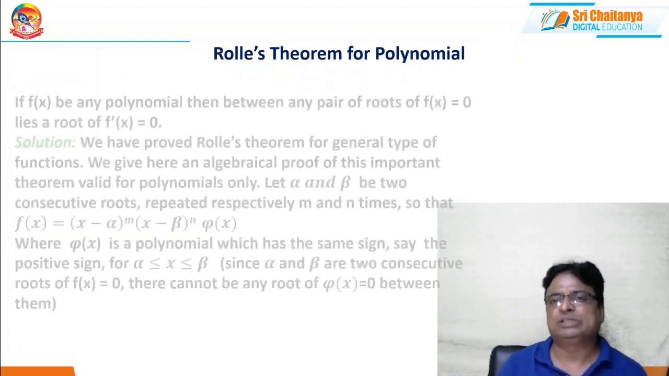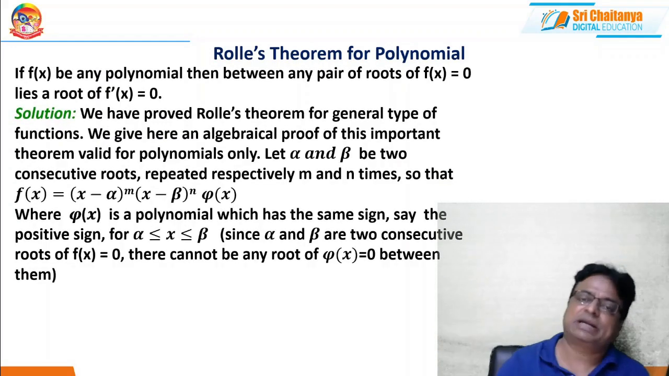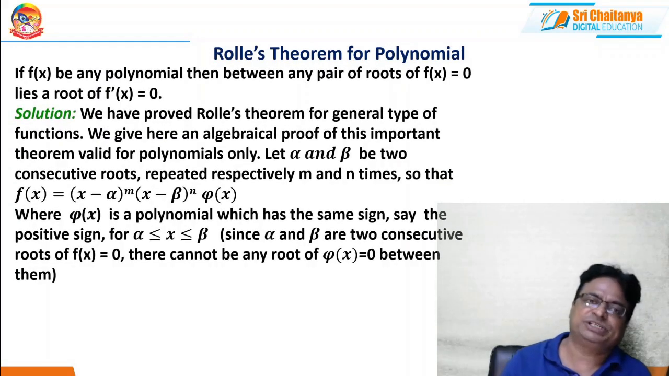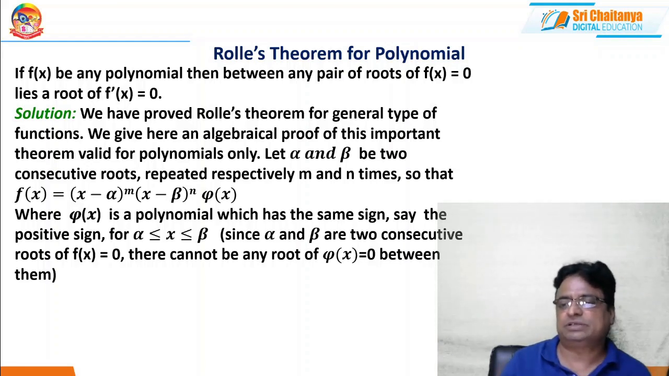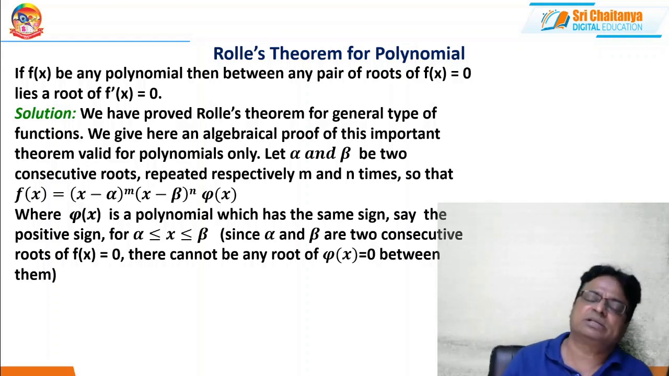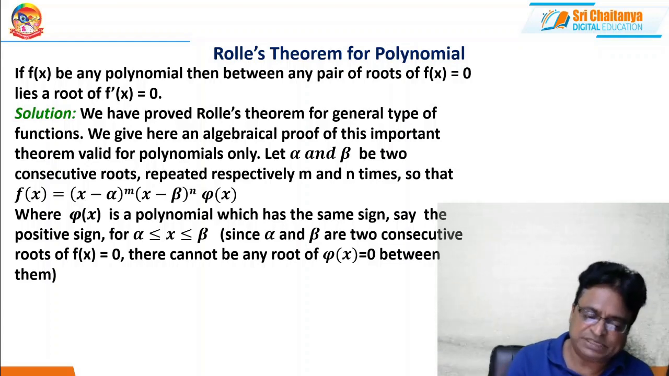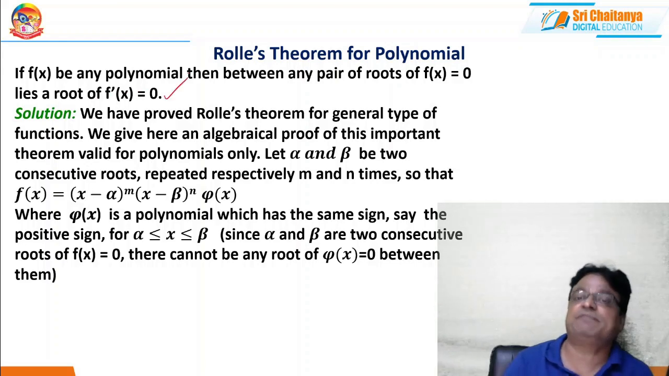Now, Rolle's theorem for a polynomial. This is important. Actually, that's all about Cauchy's theorem and the extraction of Lagrange's and Rolle's theorem with the help of Cauchy's theorem. Now, this I have already mentioned in lesson 1 of the mean value theorem. Again, I'm concentrating more on Rolle's theorem and its applications, especially on polynomials. Here, the statement says: if f is any polynomial, then between any pair of roots of f of x equal to 0, there lies a root of f dash x equal to 0.